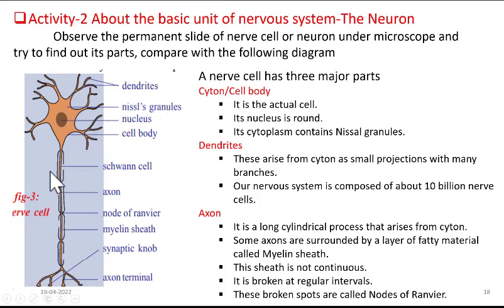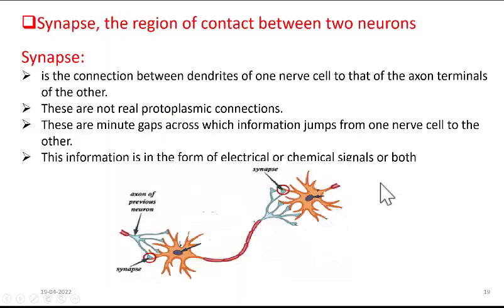Now let us see how these nerve cells are interconnected with each other to form a complicated network in our body. So for this, look at this picture. You find two neurons here. This is one neuron, this is another neuron. These two neurons are connected at this region. This region of contact at which these two nerve cells are connected is called as synapse.